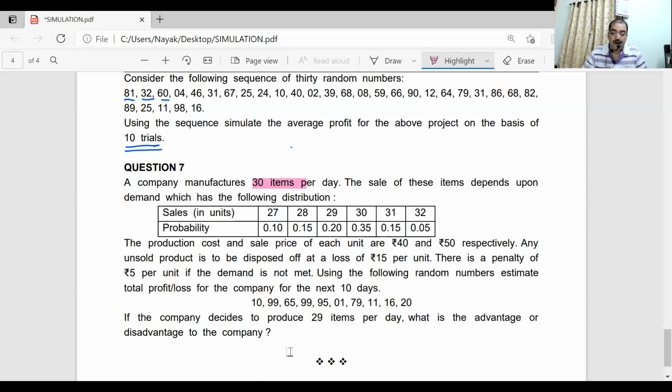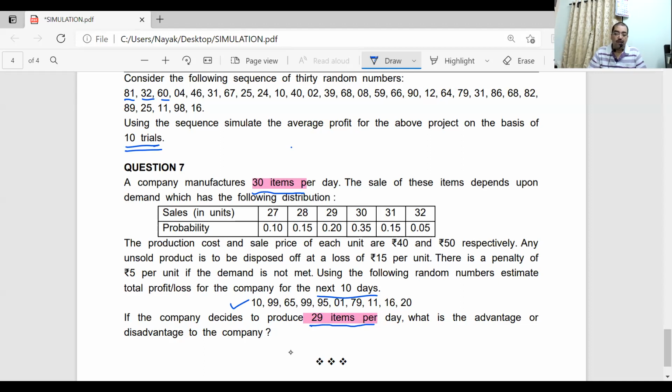How many random numbers? 10 random numbers. Fine. So 10 random numbers, 10 days. So all to be taken. If the company decides to produce 29 items per day, then what will happen? Here it was 30 items. What is the advantage or disadvantage to the company? So that means I will have to calculate the profit or loss if 30 items are produced per day, and profit or loss if 29 items are produced per day.